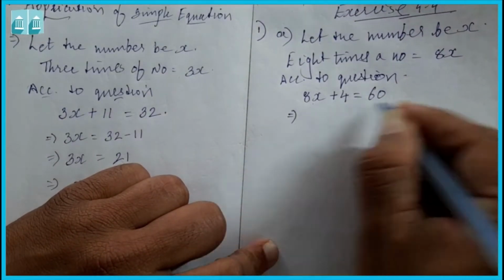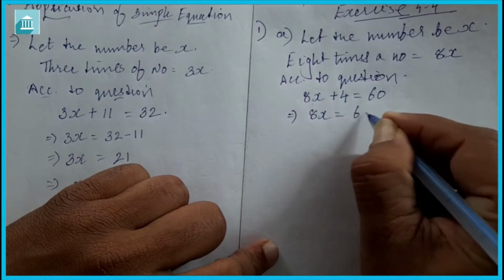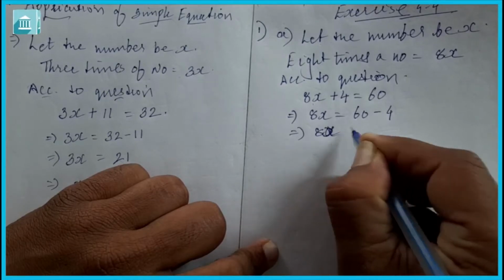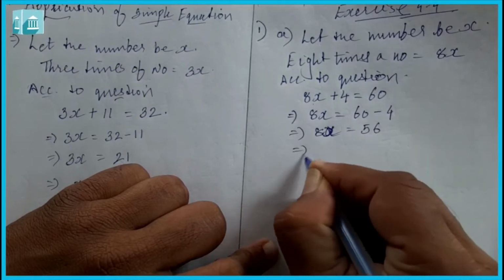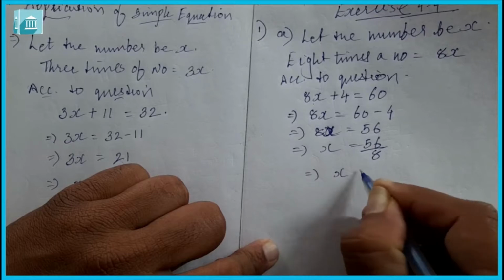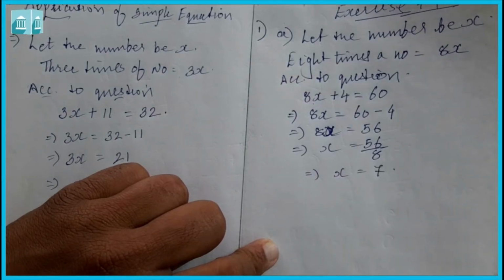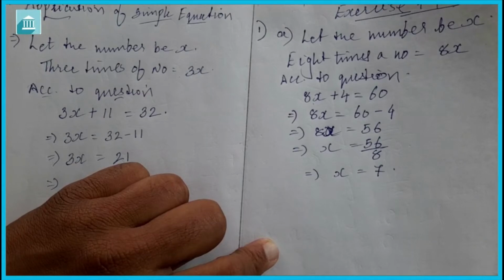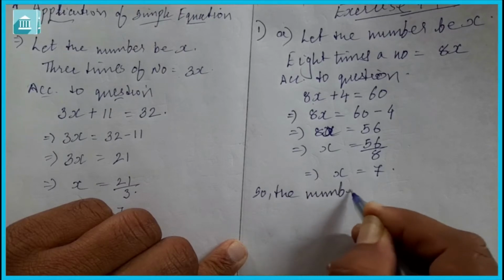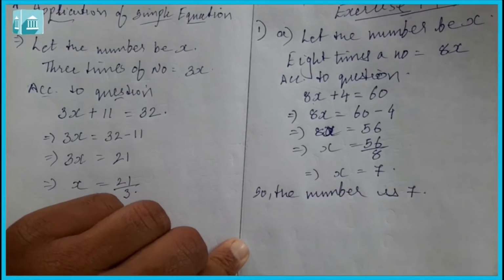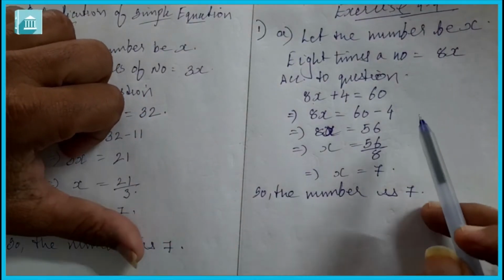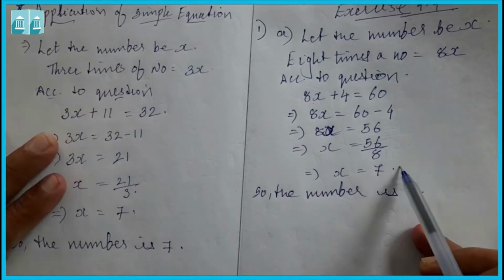Now 8x is equal to 60 minus 4, so 8x is equal to 56. x is equal to 56 upon 8, x is equal to 7. So the number is 7. This is the answer of the first question. In this way, first we have to assume the number, then make the equation, then solve the equation to get the number.